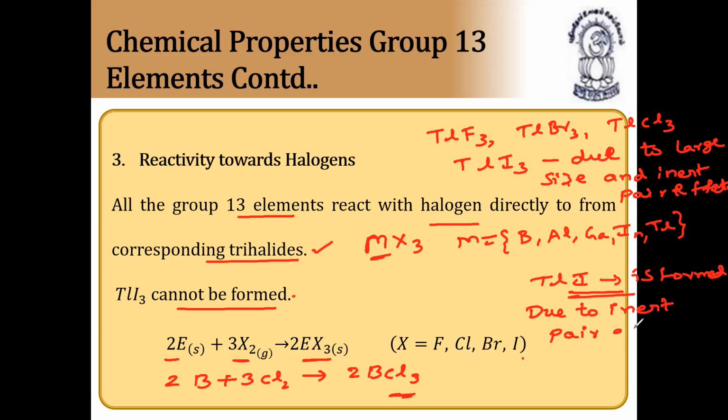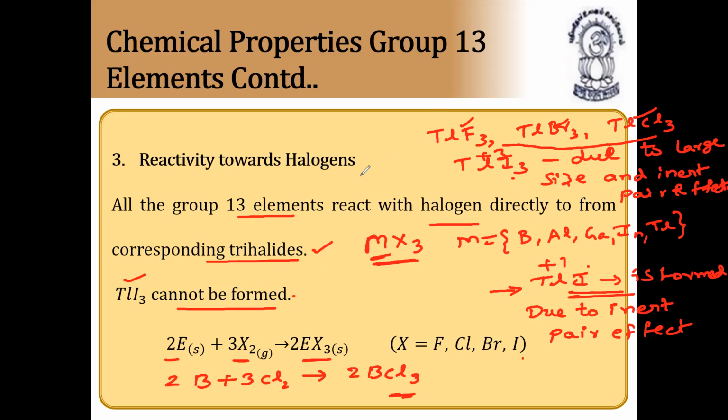and inert pair effect. So thallium in the plus one state is more stable when compared to thallium plus three. But the fluorides, bromides, and chlorides will be formed because they are small in size. But iodine is very large in size, so because of that and the inert pair effect, thallium triiodide cannot be formed. So TlI3 cannot be formed, only TlI is formed due to inert pair effect. So these are the reactions towards halogens. All the elements of group 13 combine with halogens at high temperatures to form trihalides having the general formula MX3, or EX3, both are the same.